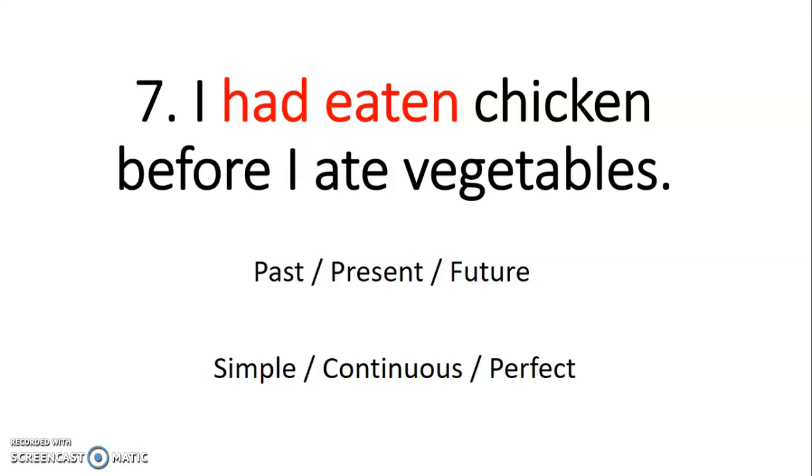So you're kind of, or simply, you have two things that happened in the past. So I had eaten chicken before I ate vegetables. So we often use this with before, actually. So you could say I ate chicken and then I ate vegetables, but this is a different way you can say it.